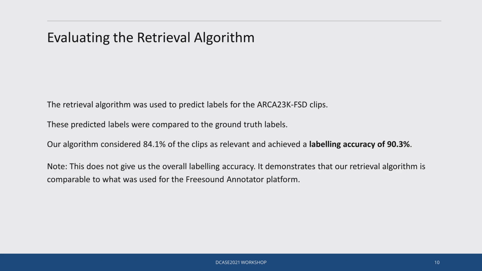To evaluate the retrieval algorithm, the algorithm was used to predict labels for the ARCA23K FSD clips. These predicted labels were then compared to the ground truth labels. Our algorithm considered 84.1% of the clips as relevant and achieved a labeling accuracy around 90%. But bear in mind this does not give us the overall labeling accuracy, since we only evaluated the FSD clips.